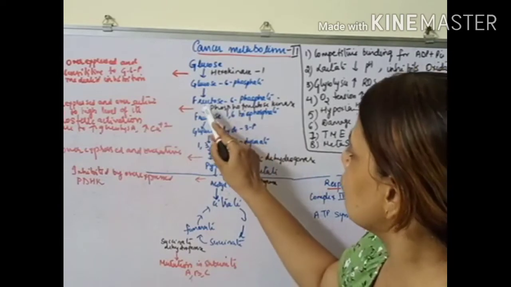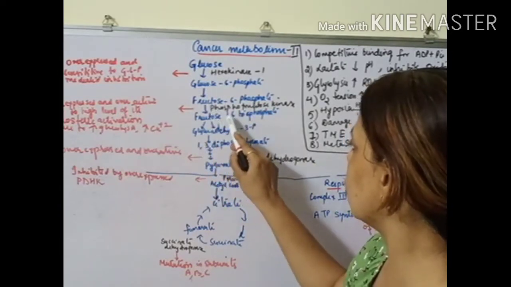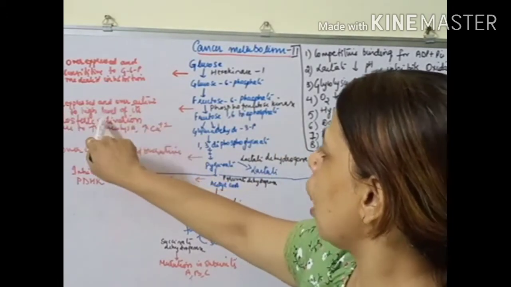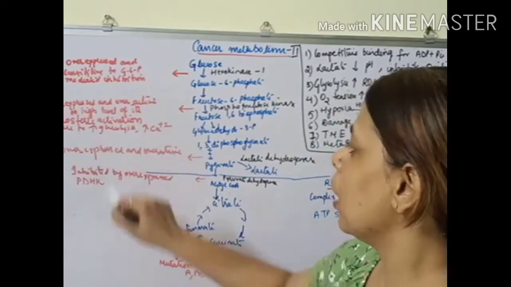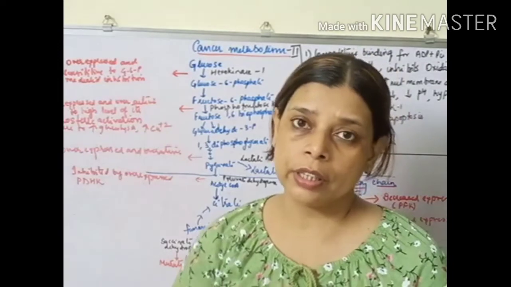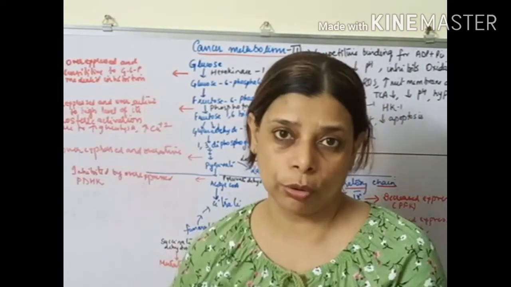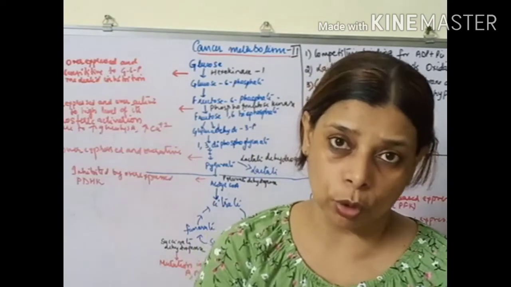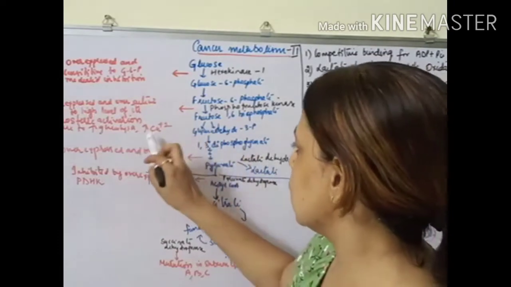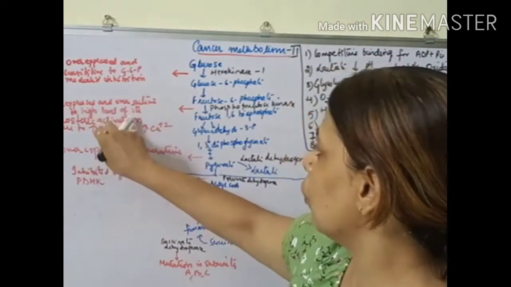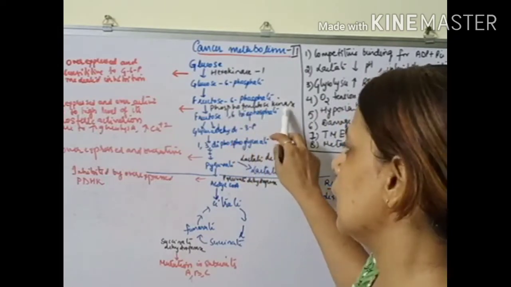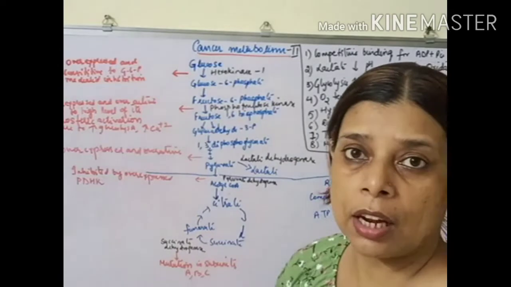The next one is the conversion of glucose 6-phosphate to fructose 1,6-bisphosphate. Now here the enzyme is overexpressed and overactive due to a high level of allosteric activation because of the increase of glycolysis and calcium. So whenever there is a very high level of glucose, there is an increase in the calcium level. Now this calcium causes the activation or the overexpression of this enzyme phosphofructokinase. So this part runs in an uncontrolled way.